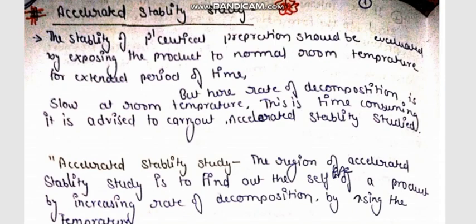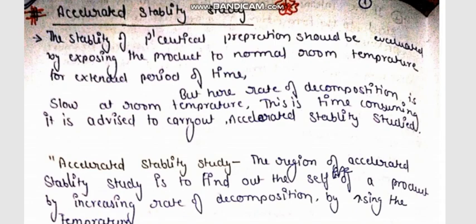Accelerated stability study is done in case of pharmaceutical products because some products are marketed in a short period of time. For example, in today's scenario, corona is coming as a huge pandemic.